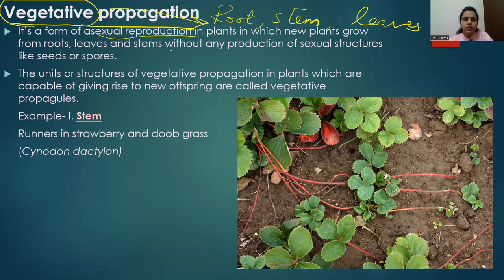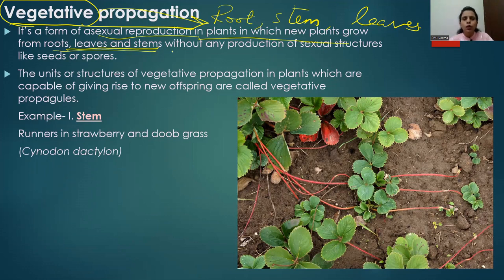So whenever a new plant grows from the vegetative part of the parent plant, it is called vegetative propagation. It is a form of asexual reproduction in plants in which a new plant grows from roots, leaves and stems. Remember, root, leaf and stem are the three vegetative parts of the plant.